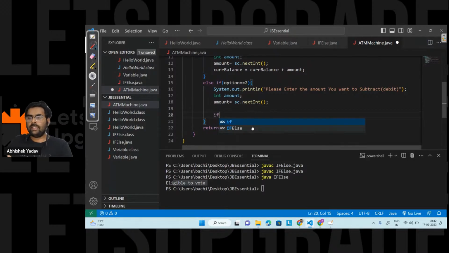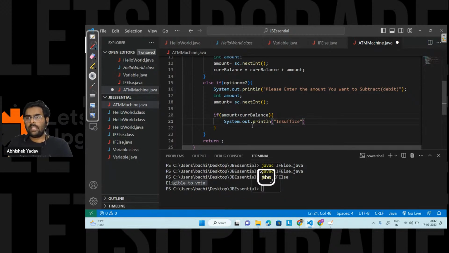After that, here I will write a check: if amount is greater than your current balance, then it is not possible to subtract the amount, it is not possible to debit the amount. So I will write a System.out message here, that is insufficient fund. Okay, if you're not able to understand any part of the code, please write in the chat. But it is self-explanatory, right? Insufficient fund. So here I have printed insufficient fund, and if this condition is not true, that means the amount is less than or equal to the current balance.